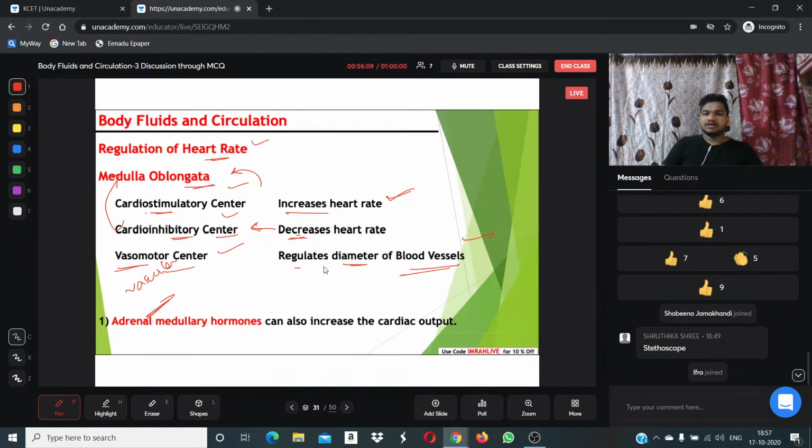Again, I'm repeating. Regulation of diameter of blood vessels by the vasomotor center, decrease of heart rate regulated by the cardioinhibitory center, increase of heart rate controlled by the cardiostimulatory center. These three are controlled by our medulla oblongata, present just below the brain, right? Then a special hormone called adrenal medullary hormone can also increase the cardiac output. Cardiac output means the amount of blood sent outside from the heart. It can be increased with the help of adrenal medullary hormones, right?